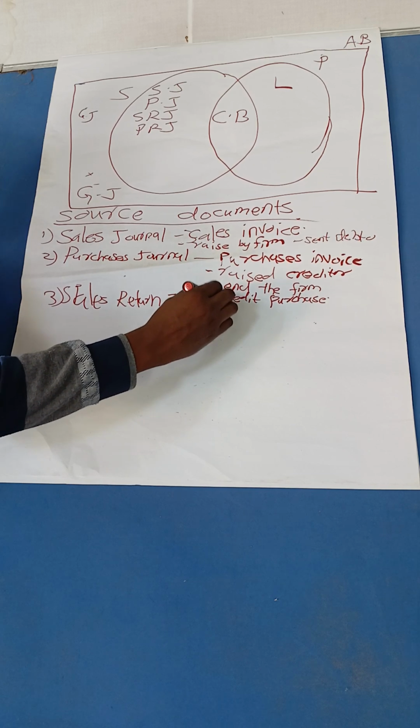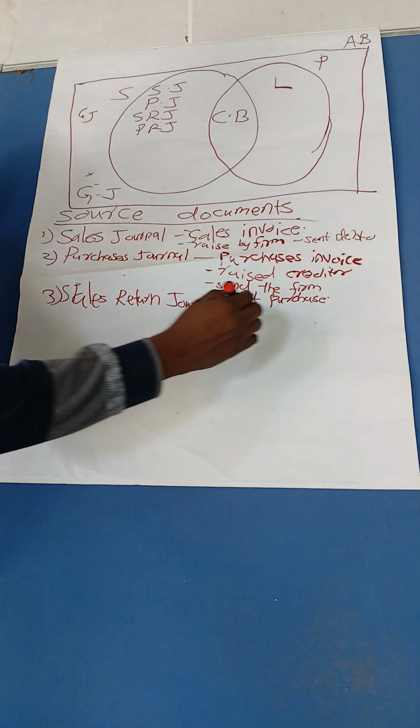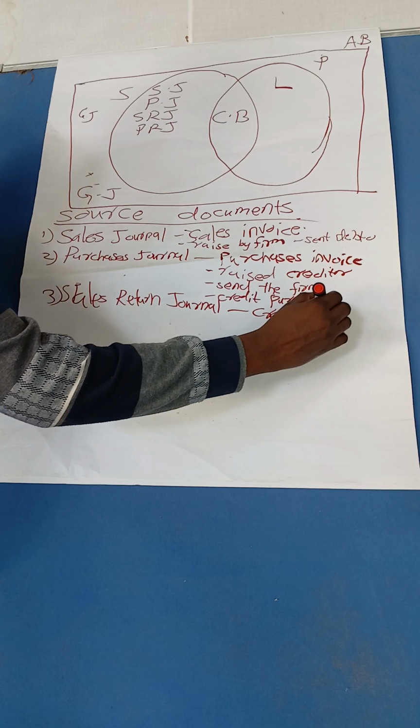So what is the source document that we get that information from for the sales return journal? The credit note. Good. Credit note. That is our source document.